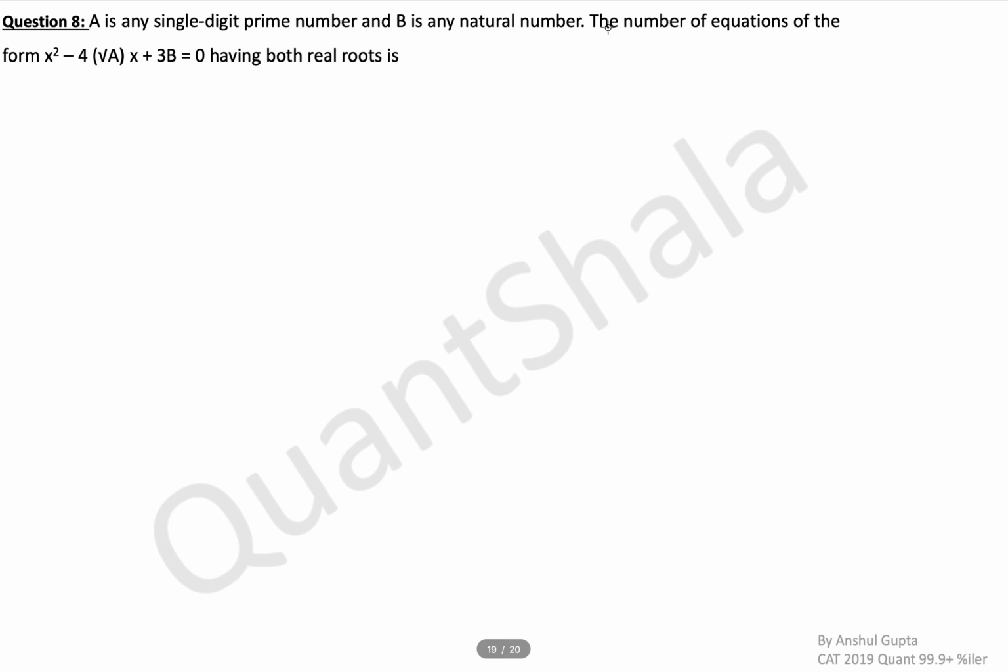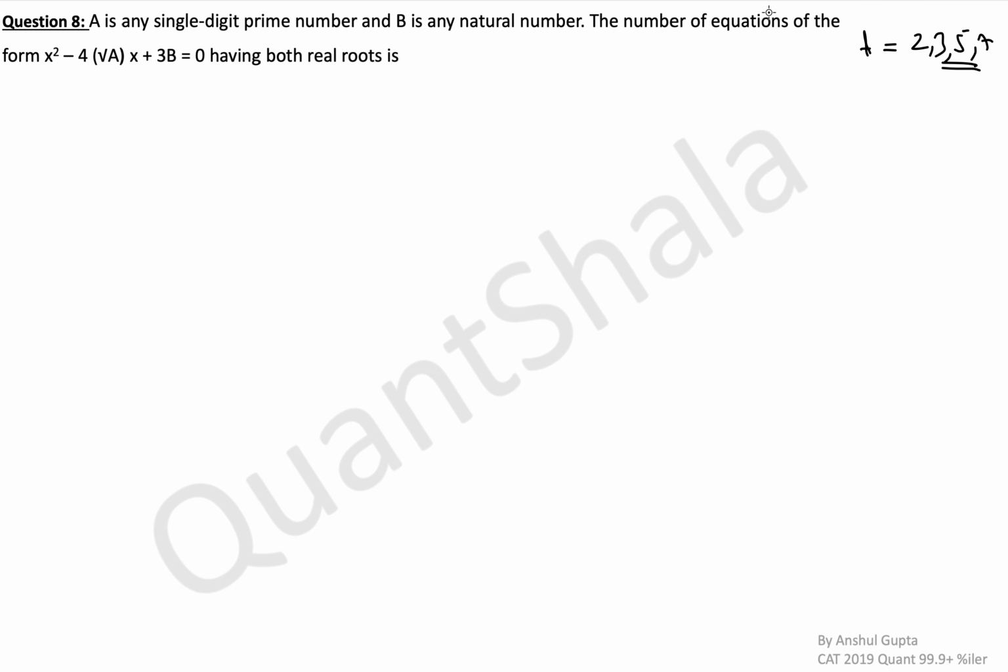Coming to the last question for the quiz. A is any single digit prime number and B is any natural number. Okay, so A can be simply any of them. The question has made it really easy for us. A can be one of these 4 values, 2, 3, 5, 7. B is any natural number.